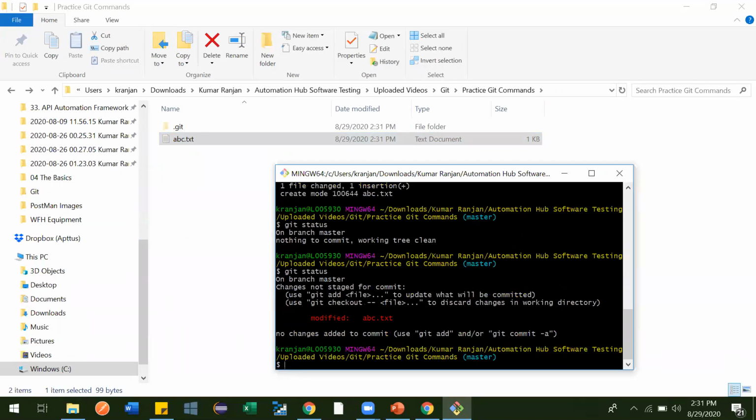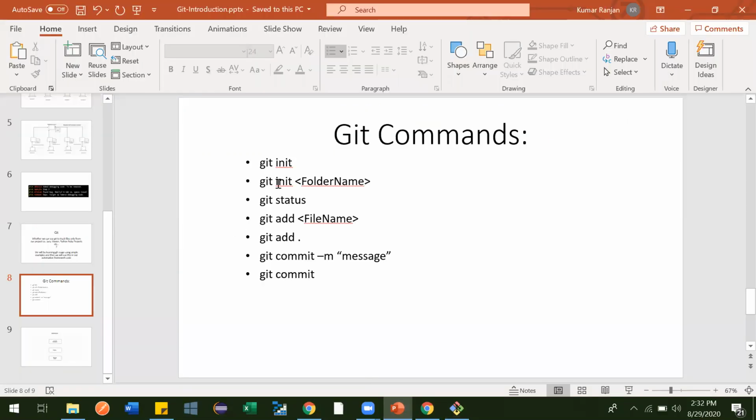See what it is telling. It is telling you have one file which is modified and the file name is abc.txt. Getting it right? Now again, if we want to commit it, what we have to do is add it to the staging area. Before doing that there was one more command, right? Git add with a dot. So this I'll be showing to you.